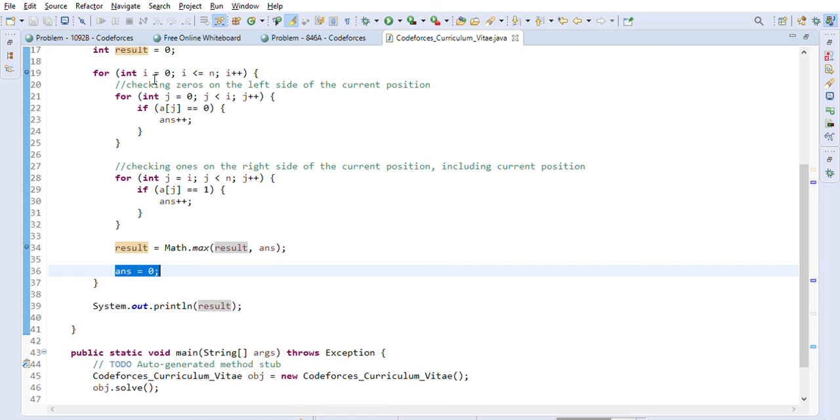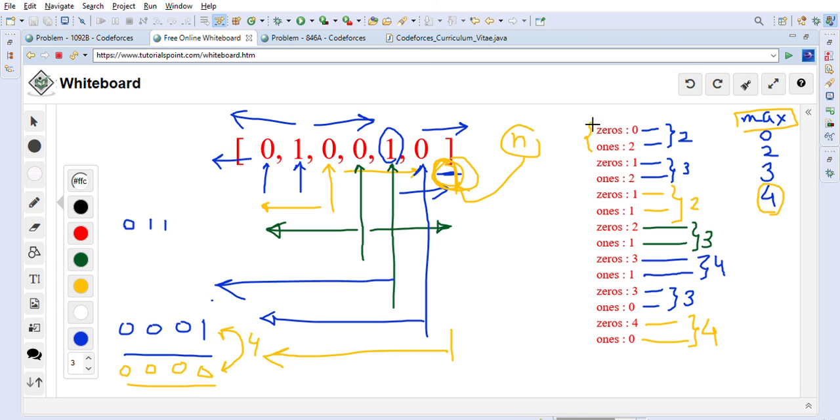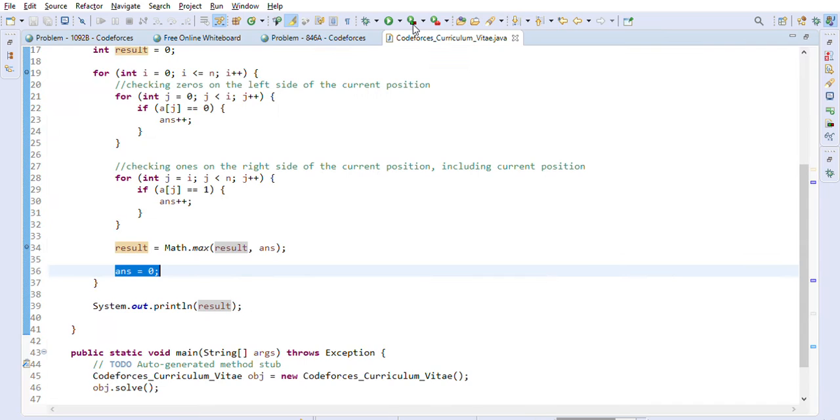So it will loop through all the array, and it will keep checking the total of left side zeros and right side ones, and it will go through each of these positions until the end, and it will keep updating the result whenever it finds a maximum value which is more than the current result, right? And at the end we are just printing the result here.